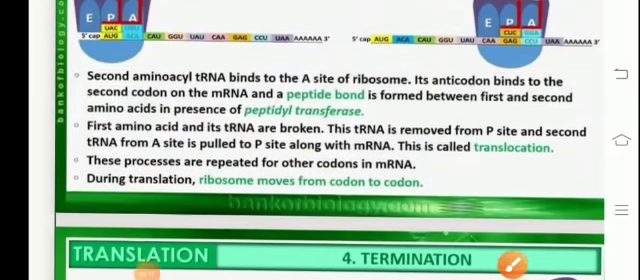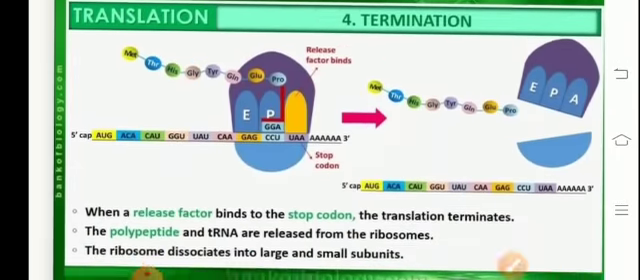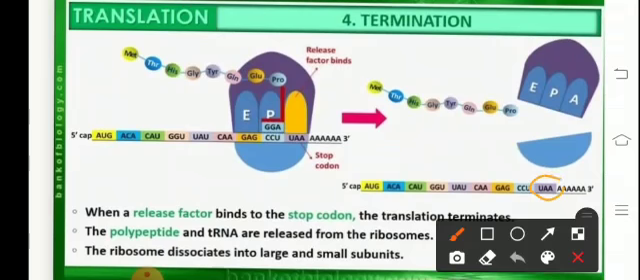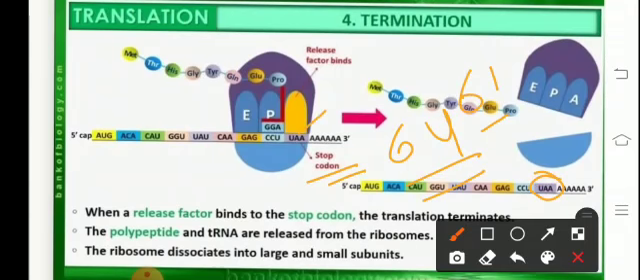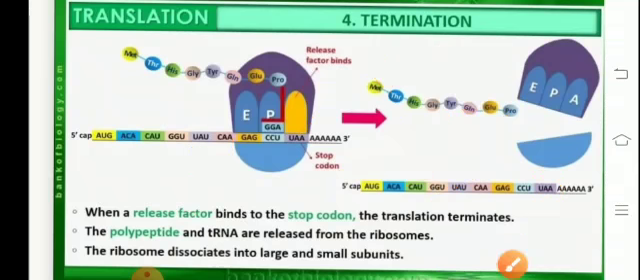Now, the last step is referred to as termination. Translation, that's polypeptide synthesis, terminates when a stop codon is reached. There are 3 stop codons out of the total 64 codons. Only 61 code for amino acids, and 3 are nonsense or stop codons. They are UAA, UGA, and UAG. So these are the 3 stop codons or the nonsense codons.